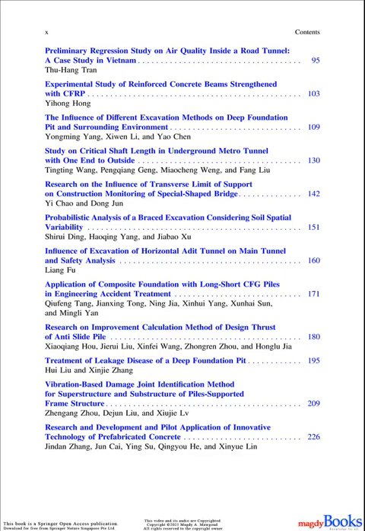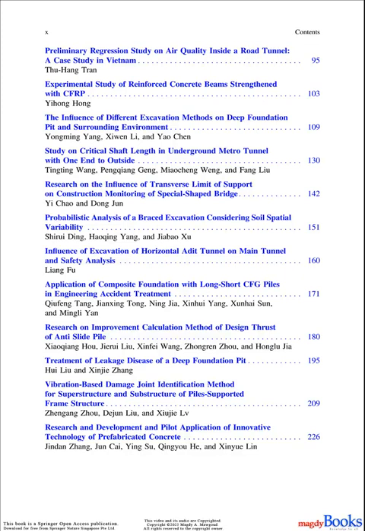Liang Fu. 16. Application of composite foundation with long short CFG piles in engineering accident treatment. Shoufeng Tang, Jianxing Tong, Ning Jia, Xinhui Yang, Zunhai Sun, and Mingli Yan. 17. Research on improvement calculation method of design thrust of anti-slide pile. Xiaoqiang Hu, Jierui Liu, Xinfei Wang, Zhongren Zhou, and Honglu Jia.